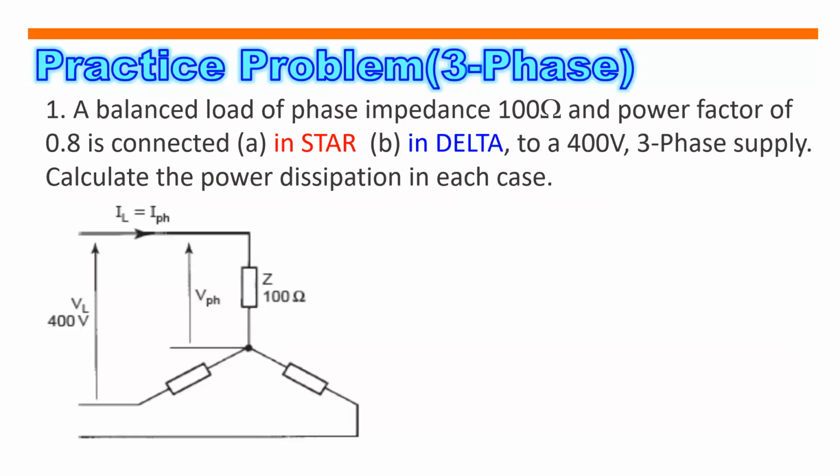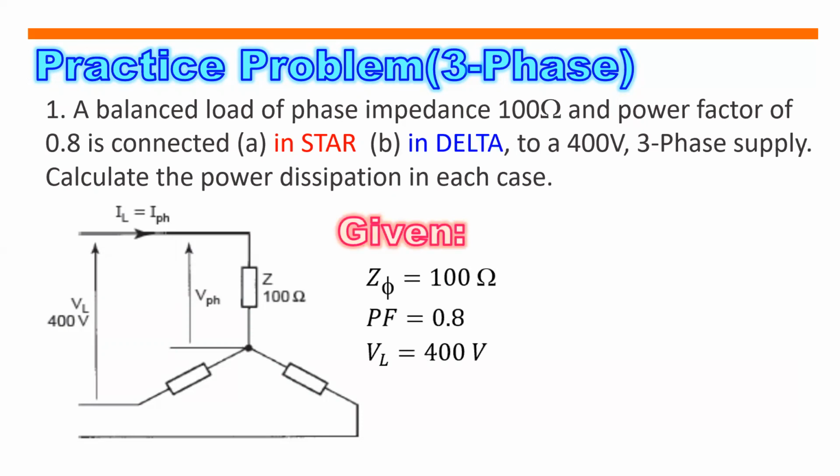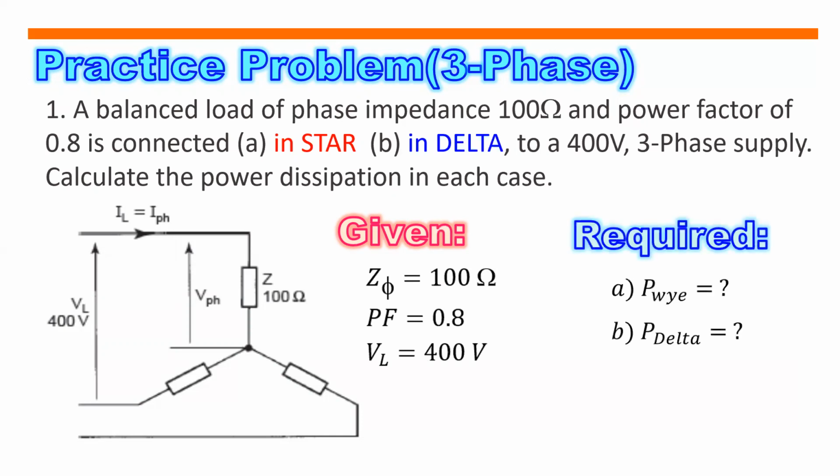So in problem number 1, we have the following given. The phase impedance is equal to 100 ohms. The power factor is equal to 0.8. The line voltage is equal to 400 volts. We are asked to solve for the power when these given are connected in Y, and letter B, the same requirements. We are asked to solve for the power when the given are connected in delta.